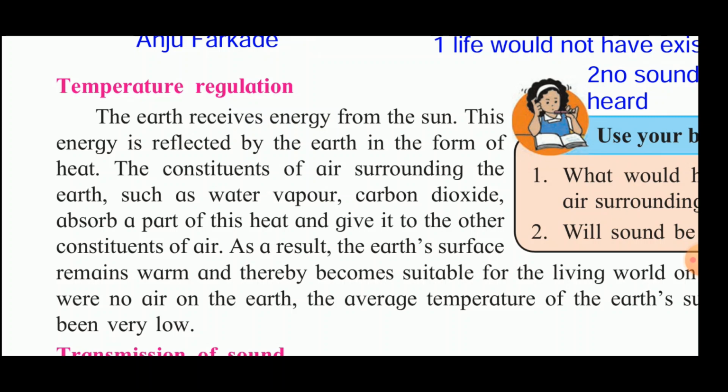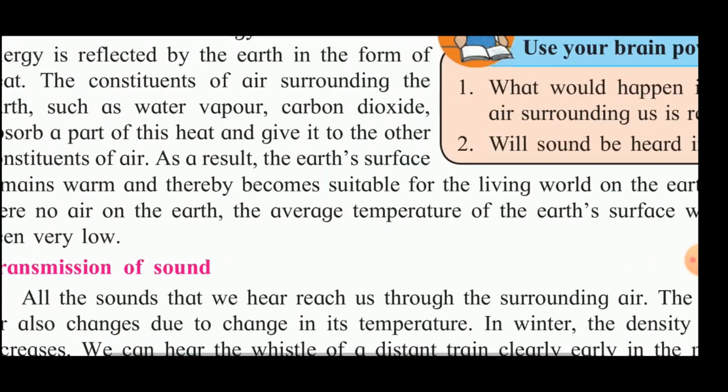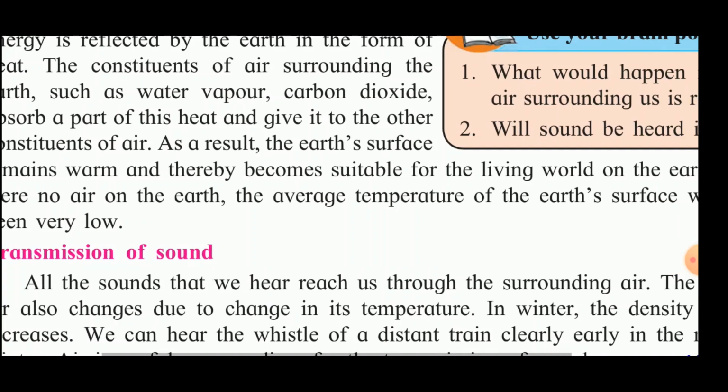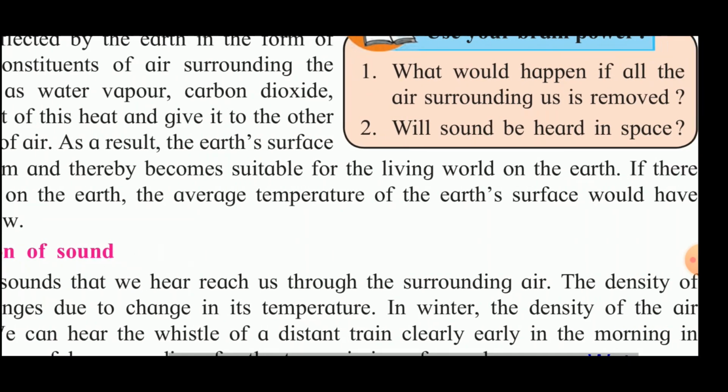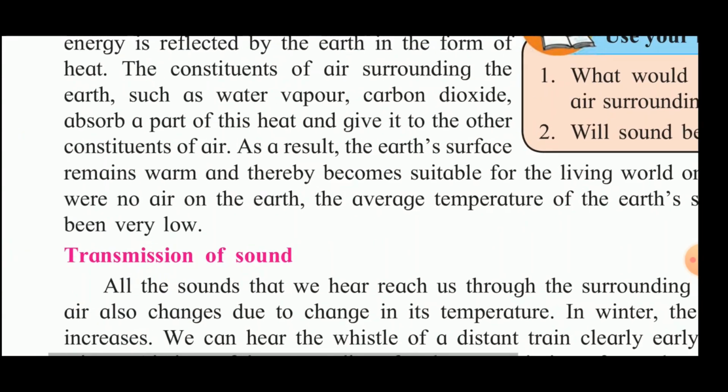As a result, the earth's surface remains warm and thereby becomes suitable for a living world on the earth. If there were no air on the earth, the average temperature of the earth's surface would have been very low.